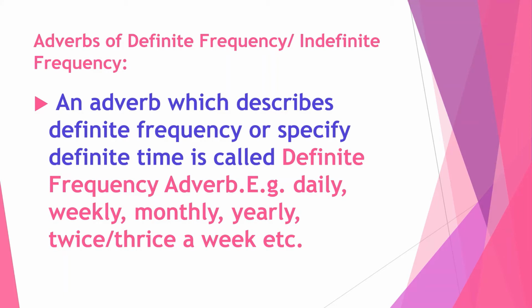For example, daily, weekly, monthly, yearly, twice or thrice a week, etc. All these adverbs show definite frequency as they specify definite time.